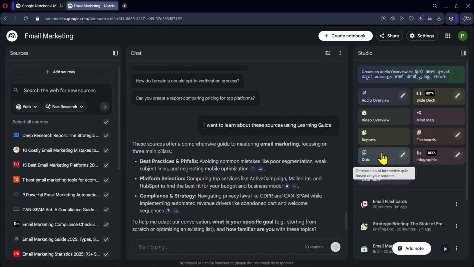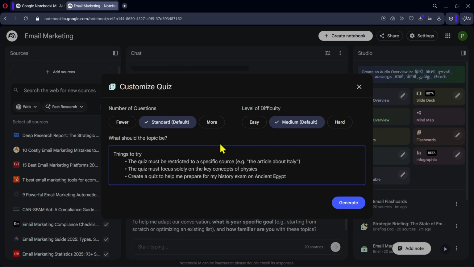Similarly, we also have a quiz feature, which allows you to test your understanding of the topic. You can choose the number of questions and difficulty level before generating the quiz.